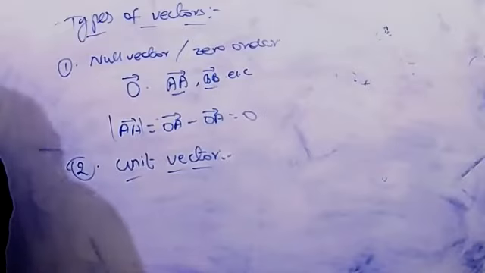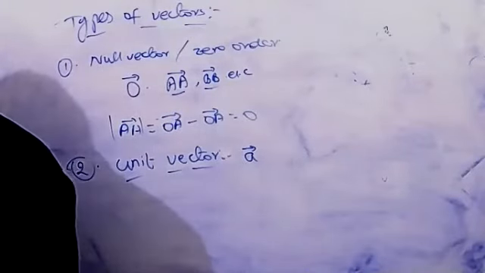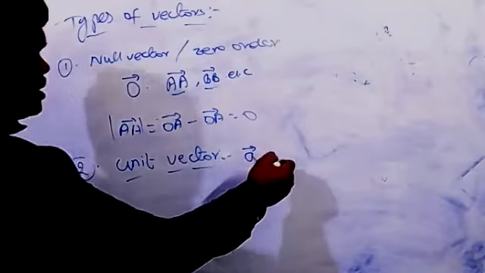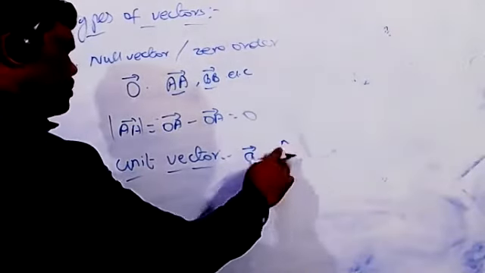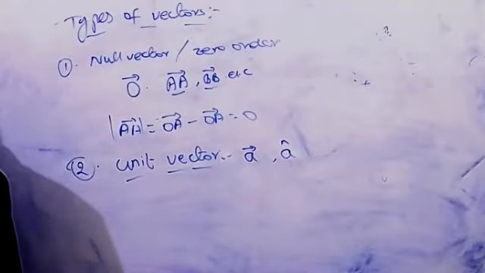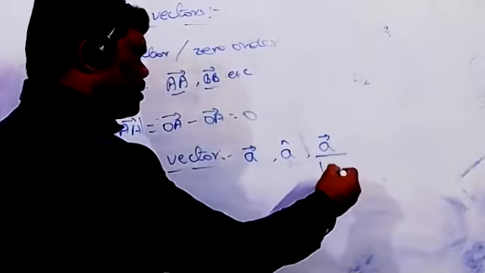Unit vector in the direction of a bar, that is the a direction, is denoted by a cap, and is defined as vector a by magnitude of a.